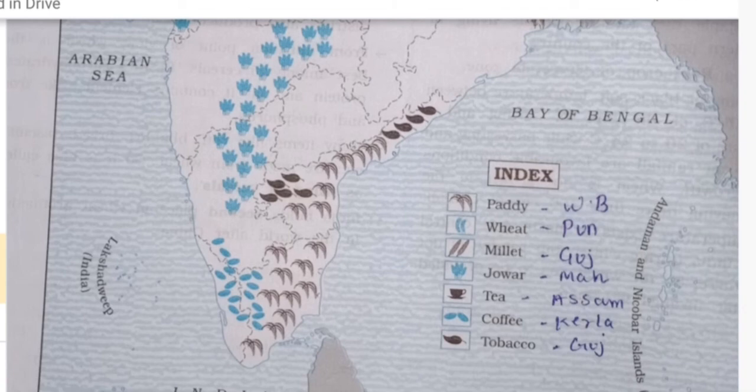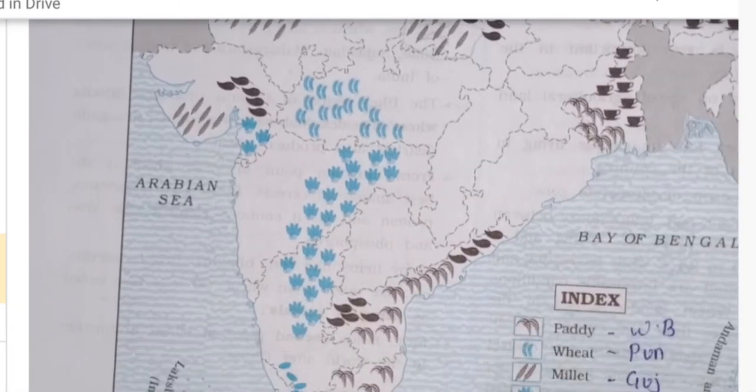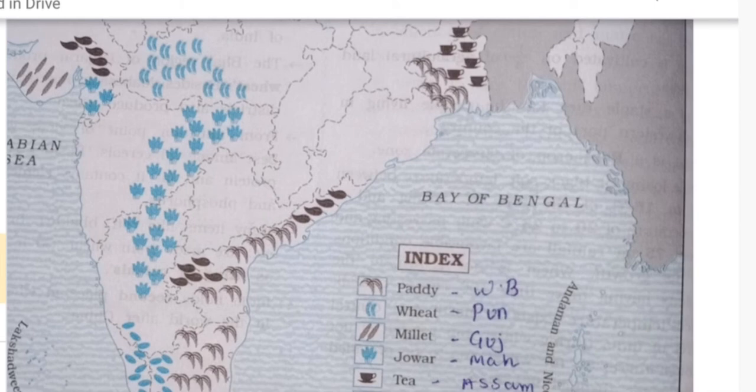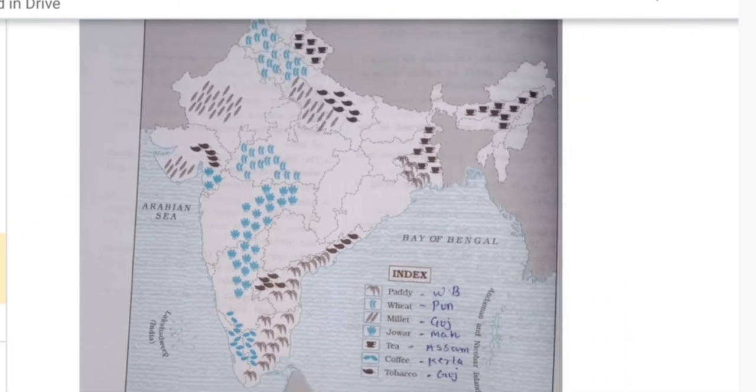You cannot say only TT, or if you write FF, right? That is the wrong way. You should draw a similar symbol, not necessarily exactly this symbol. Most important, when you draw the index, you show the state, that in this state we have drawn this, meaning you write it down. For example, for paddy you write West Bengal in brackets, so it is easy for the examiner to see that the child knows.